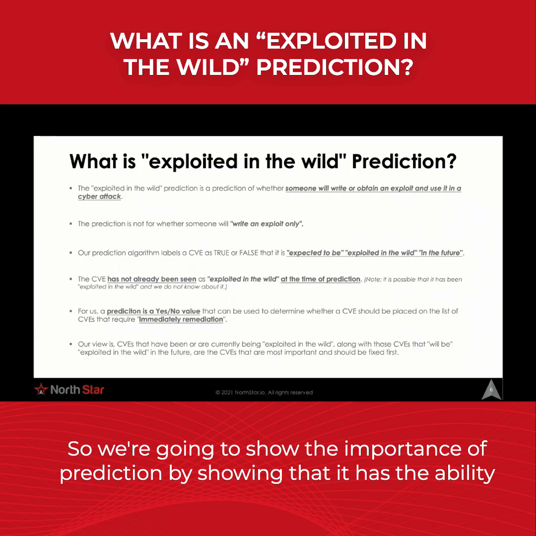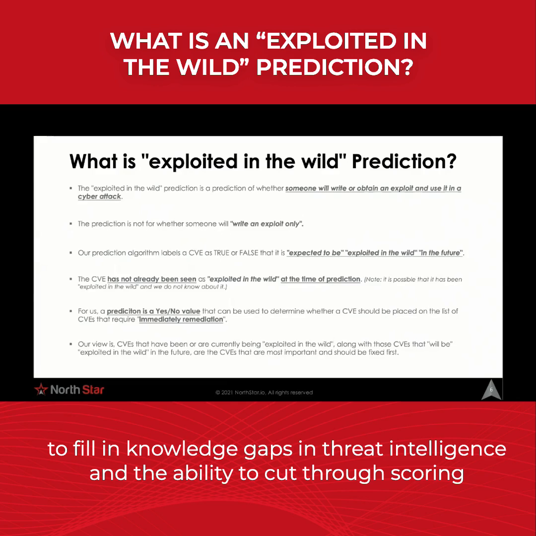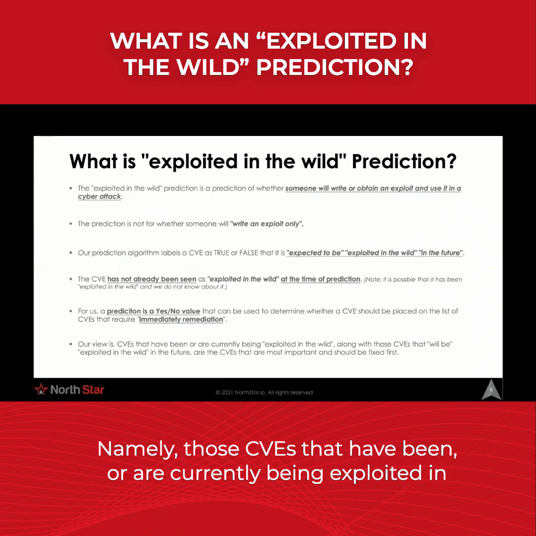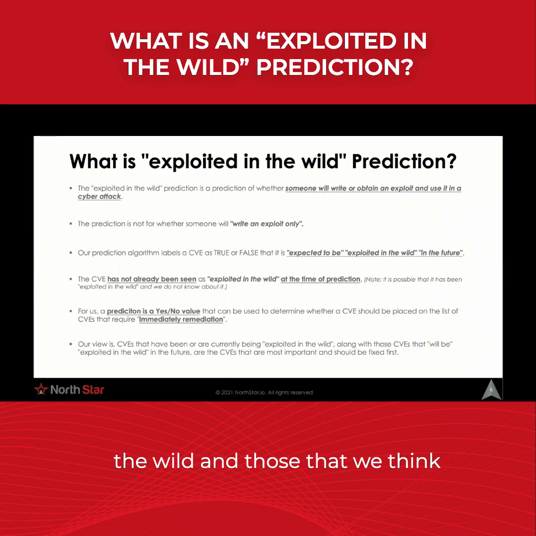So we're going to show the importance of prediction by showing that it has the ability to fill in knowledge gaps in threat intelligence and the ability to cut through scoring inconsistencies to help identify the most important CVEs to fix first in an RBVM process, namely those CVEs that have been or are currently being exploited in the wild and those that we think will be.